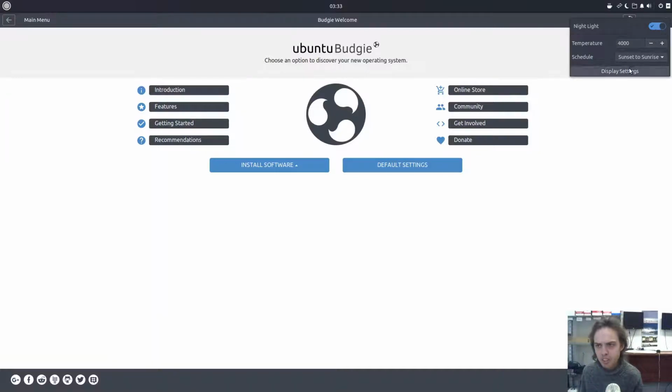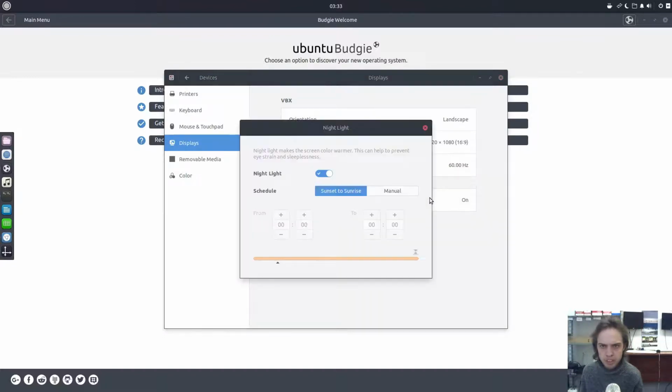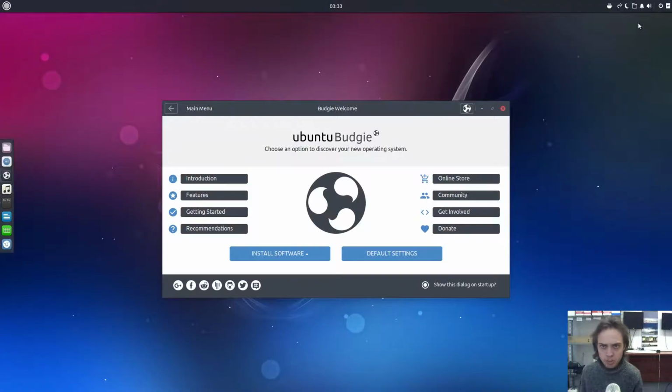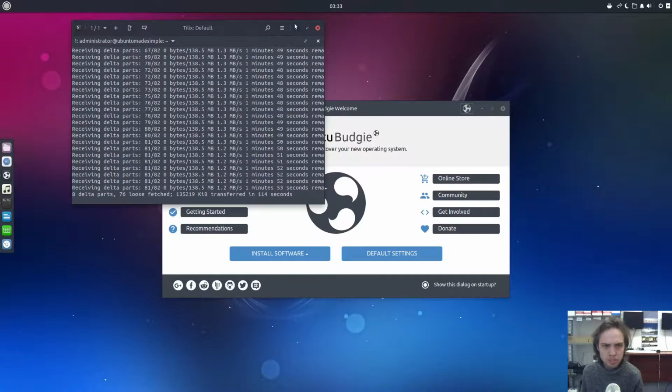So you can also configure it here under displays, and you can either set from sunset to sunrise or manual, and then you can configure your times manually. Nice. So then the next thing I want to look at is another app that is not new, but it's also the new default, a new terminal app, Tilix, which we already used. This is a new default terminal app, and as you can see, it works just fine.